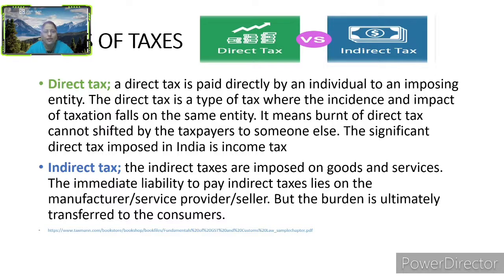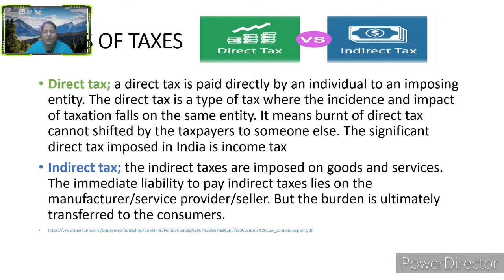This is called the direct tax. An example of this is income tax. Now, let us see indirect tax. Indirect taxes are imposed on goods and services. The immediate liability to pay indirect taxes lies on the manufacturer, service provider, or seller. But the burden is ultimately transferred to the consumers.